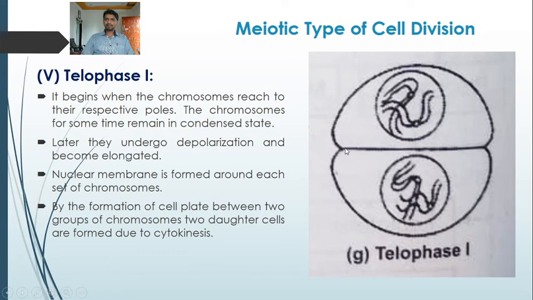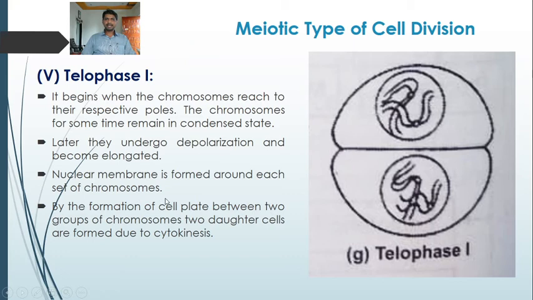Two daughter cells are formed due to cytokinesis. As you know, the cell plate formation takes place in cytokinesis. So the cell plate appears in the center and grows centrifugally, from the center towards the periphery. As a result, two daughter cells are formed due to cytokinesis.